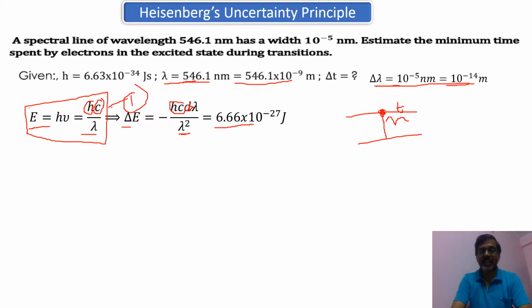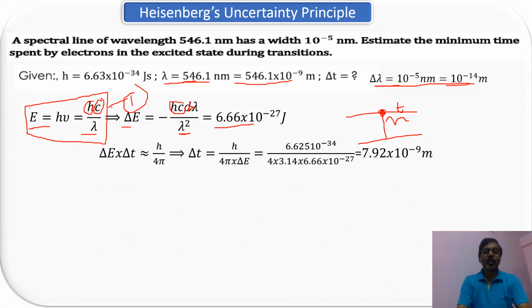Now you can very easily apply the concept. What is your concept? Delta E into delta T is nearly equal to h upon 4 pi. So you have to find out the value of delta T. So naturally you are going to divide by delta E. So this is what I have done. It has been rearranged. The value of the delta E has been calculated, so that value I have substituted over here. And this value is going to be 7.92 into 10 to the power minus 9 second.